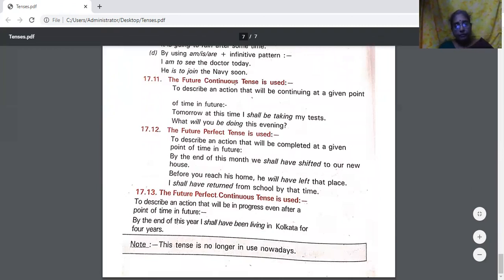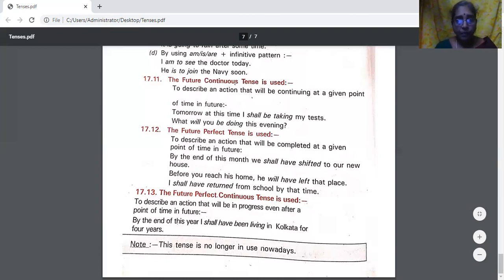Tomorrow at this time, what will you be doing? I shall be taking my tests. So at the given point of time in the future, what will you be doing? I will be taking tests. That is expressed in future continuous tense. What will you be doing this evening? I will be doing that thing.